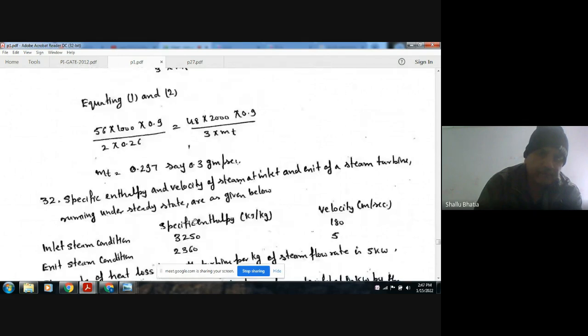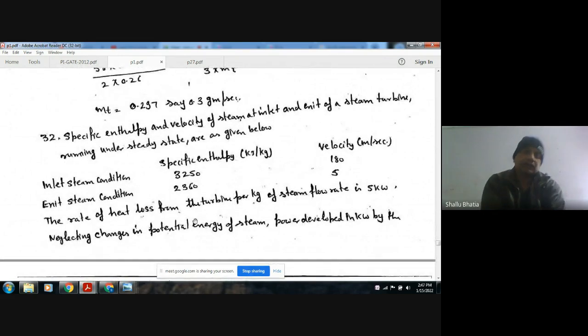The next, the specific enthalpy and velocity of steam at inlet and exit of a steam turbine running under steady state are as given below. Inlet steam condition and exit steam condition. For the inlet steam condition, the specific enthalpy is 3250 kilojoule per kilogram, and velocity is 180 meter per second. And at the exit the enthalpy is 2360 and velocity is 5.